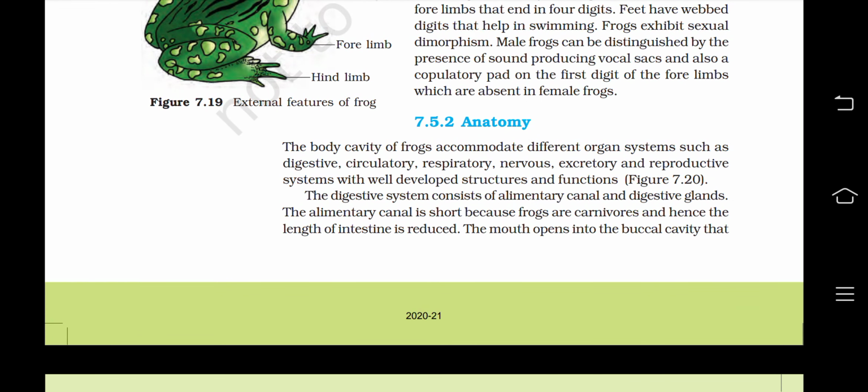Anatomy. The body cavity of frogs accommodates different organ systems such as digestive, circulatory, respiratory, nervous, excretory and reproductive systems with well-developed structures and functions. The digestive system consists of the alimentary canal and digestive glands. The alimentary canal is short because frogs are carnivores and hence the length of intestine is reduced.